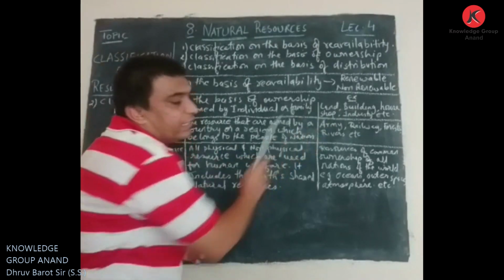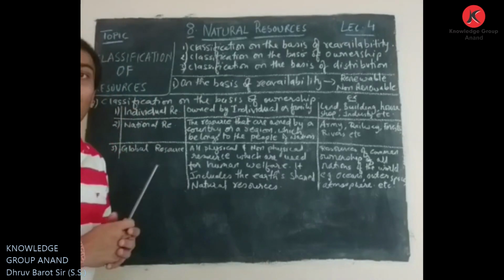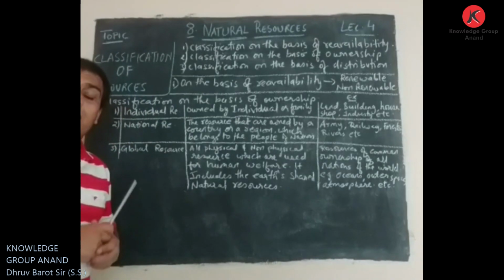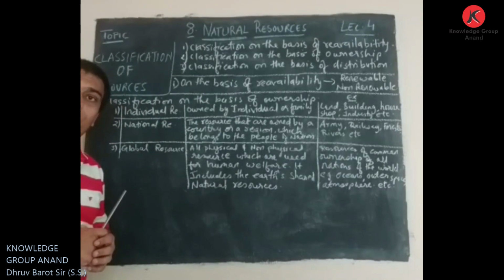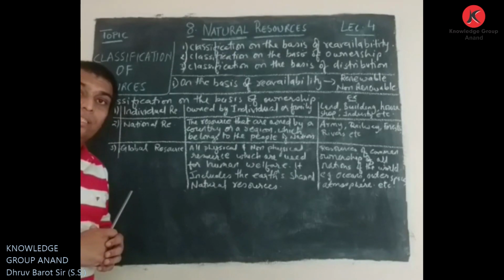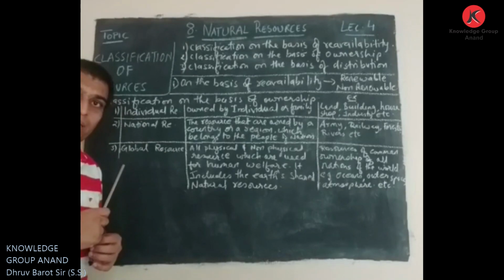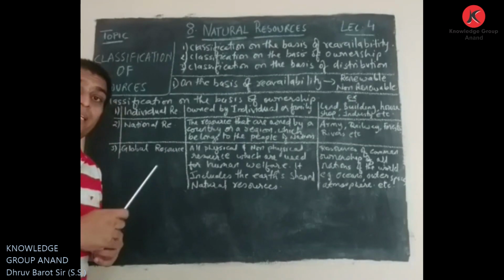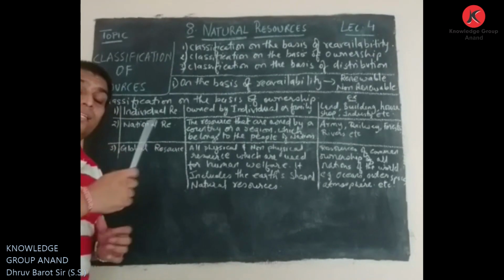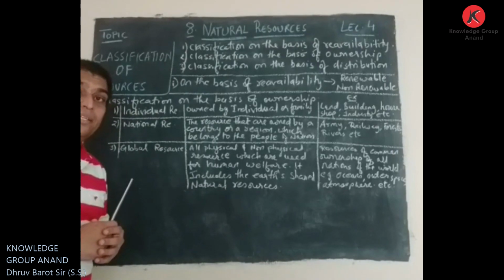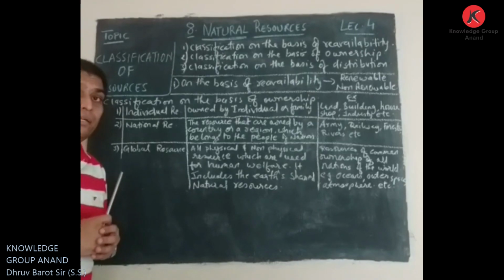In the same way, any industry, we all know, can also be considered as an important resource for any country because it fulfills the need of the people. It comes in use of people as well as for the welfare of the country, doing a lot of production for the country and the people.